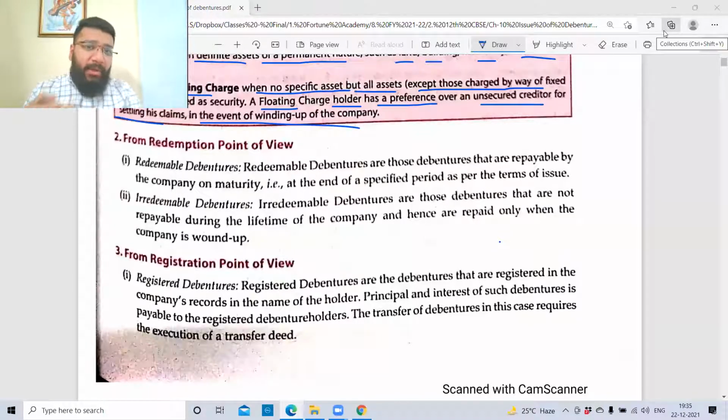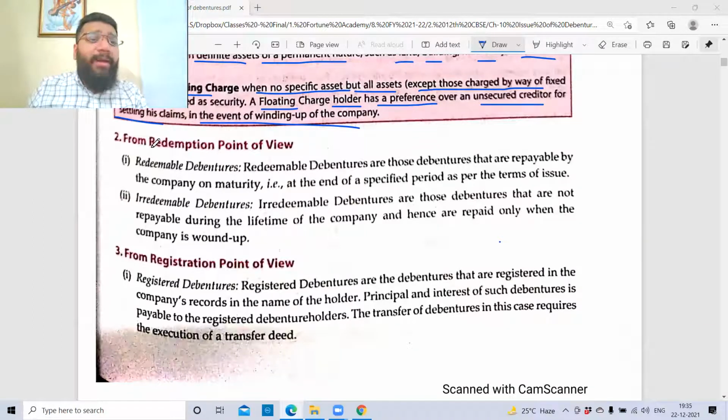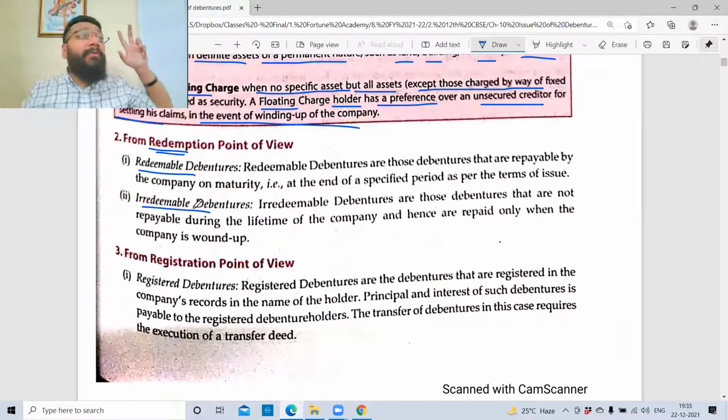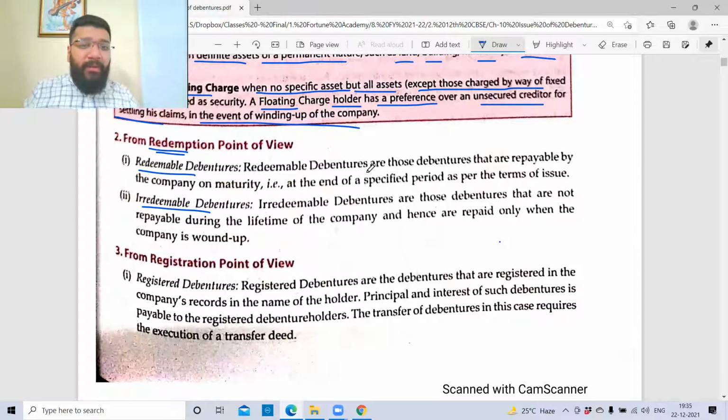All right, guys, now let's continue. The next point is the type of debenture from the viewpoint of redemption. You've studied redemption already in the share capital chapter. Can somebody tell me what is redemption? Repayment, sir. Repayment, very simple. Now, there are two kinds of debentures here. Redeemable debentures and second, irredeemable debentures. Same as we had in preference shares: redeemable preference share and irredeemable preference share.